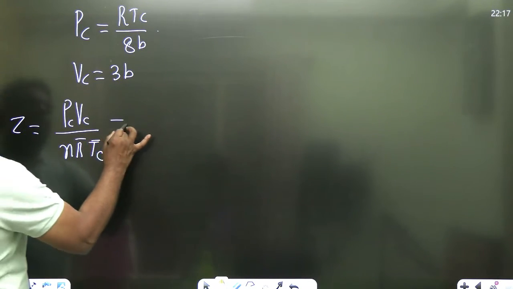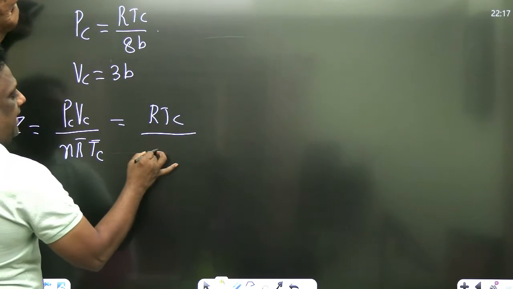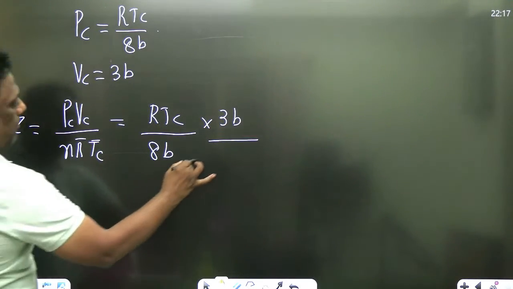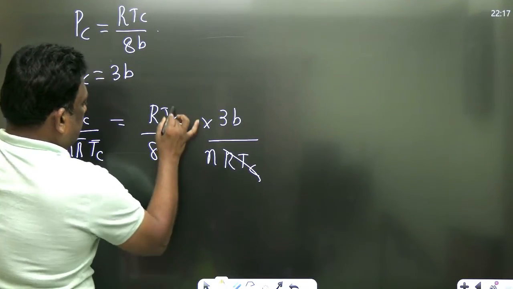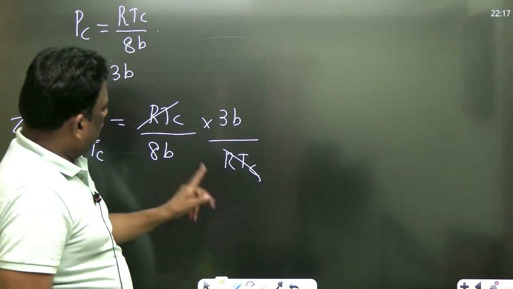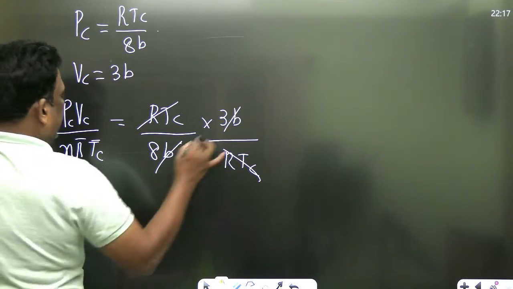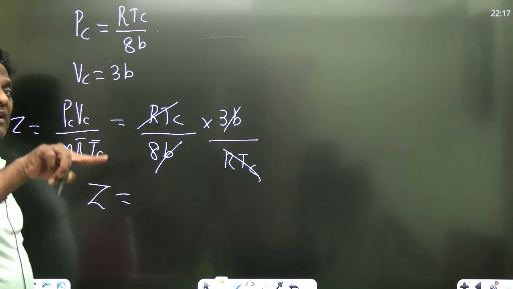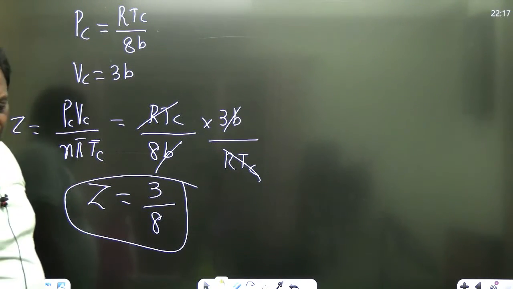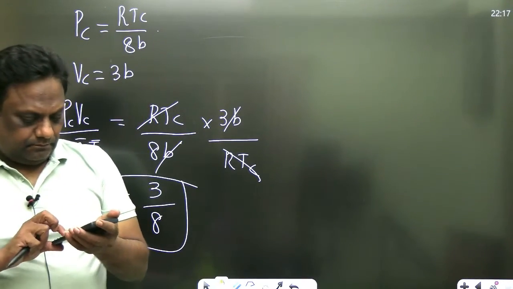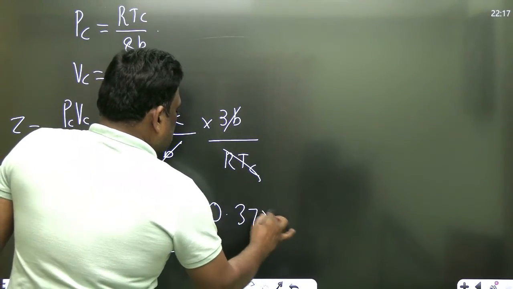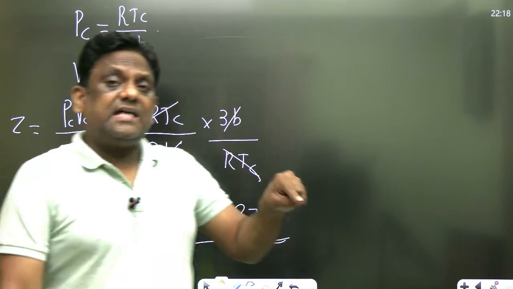Therefore, look once: P is RTC by 8B, the value of P. VC is 3B, by n R bar TC. R bar TC. We will take n as 1. Take it as molar; everywhere I took it as 1, so it will not appear. It goes. So the compressibility factor for Vander Waals gas at critical point is 3/8, and 3/8 is, I think, 0.375. Let's check. Yes, 0.375. Excellent, my dear students. So this is the compressibility factor for Vander Waals gas at critical point.